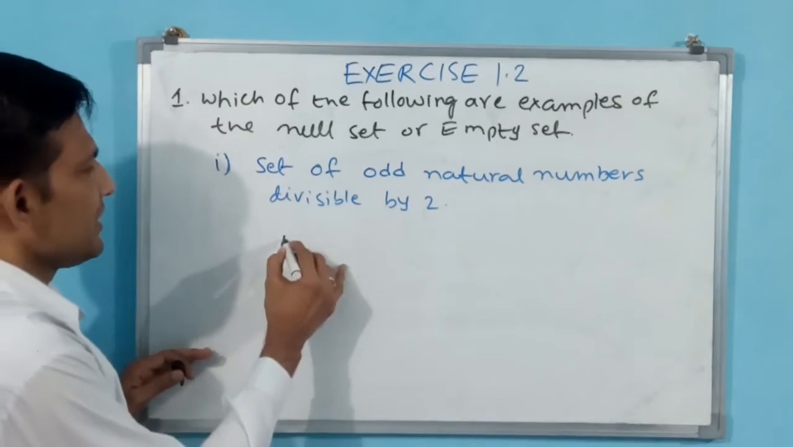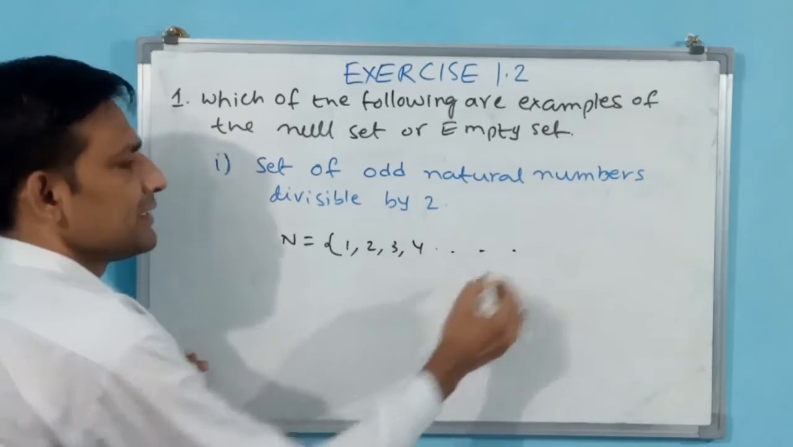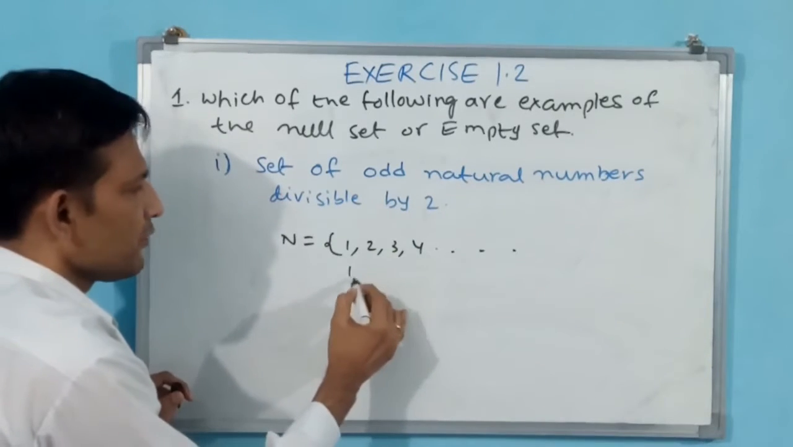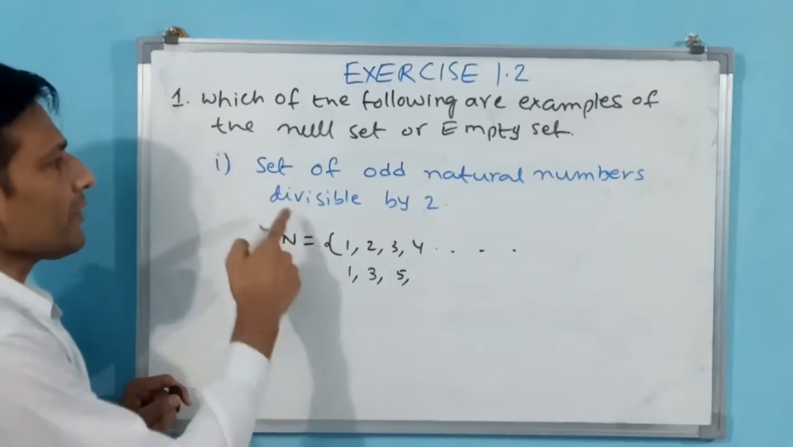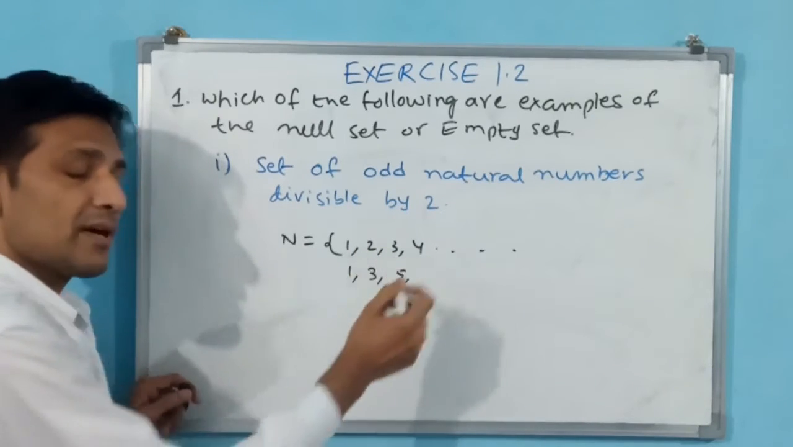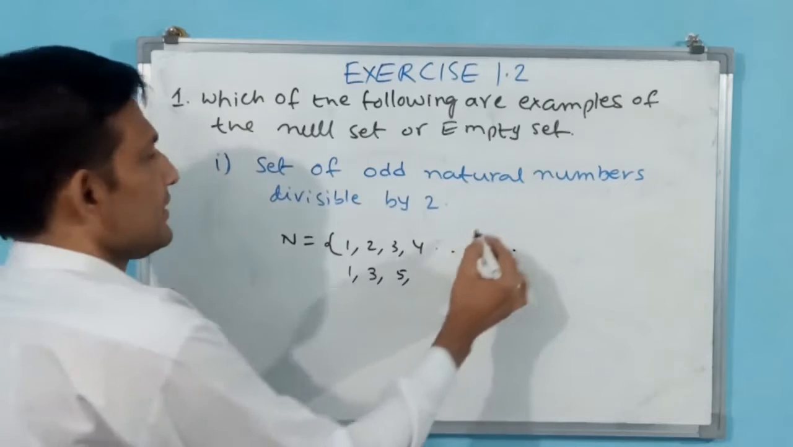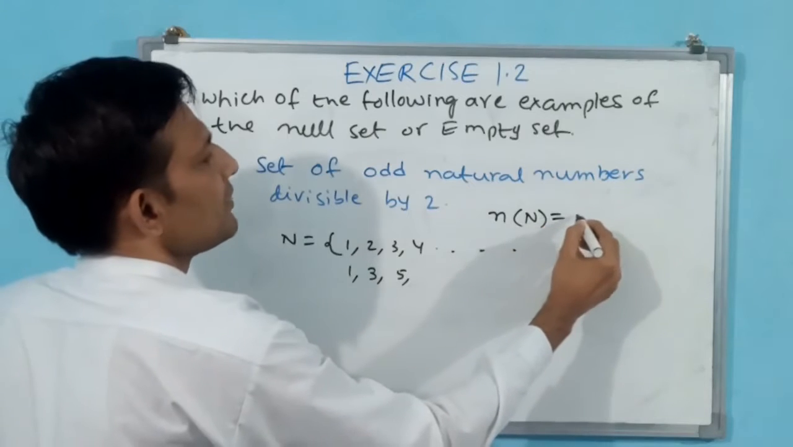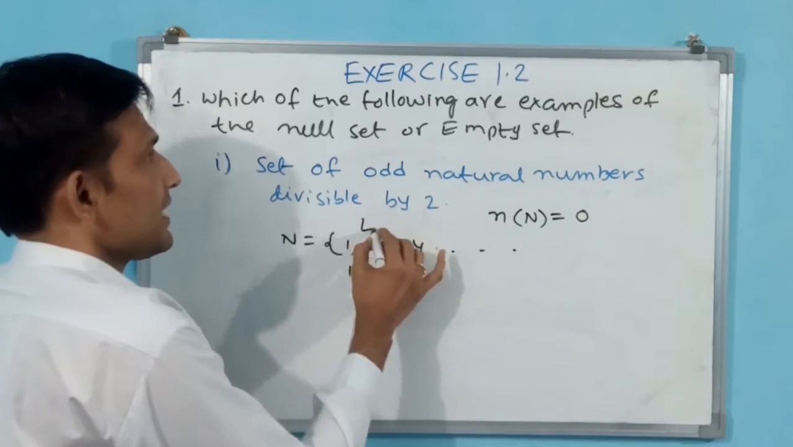Normally natural numbers start from 1, 2, 3, 4, like that. Among natural numbers, odd numbers, if you take 1, 3, 5, like that, these numbers will come. Are they going to be divisible by 2? No. Even numbers are divisible by 2. Then what will be the answer for this? The answer is n(A) equal to 0. Then this is an empty set.